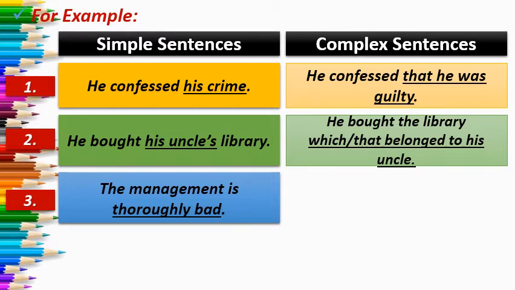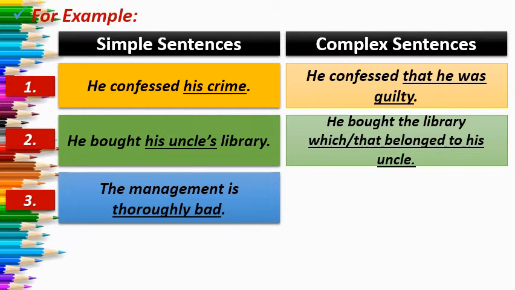It consists of one independent plus one dependent clause joined by subordinating conjunctions like when, although, since, unless, until, that, who, which, and so on. So you have to pick one subordinating conjunction to join two ideas together to make a complex sentence, fine.